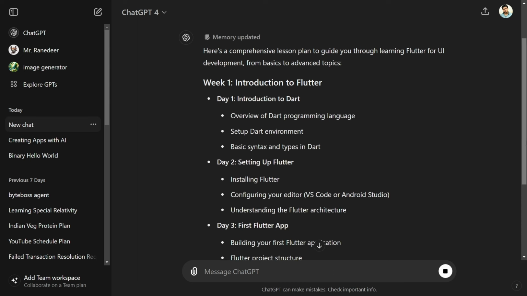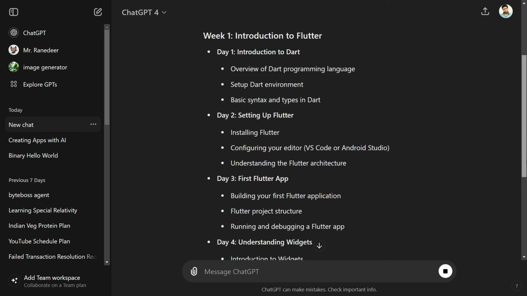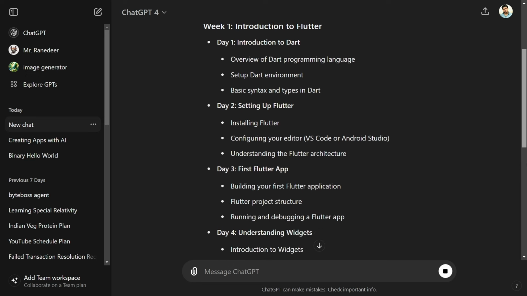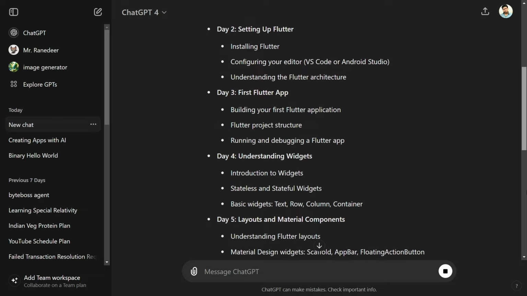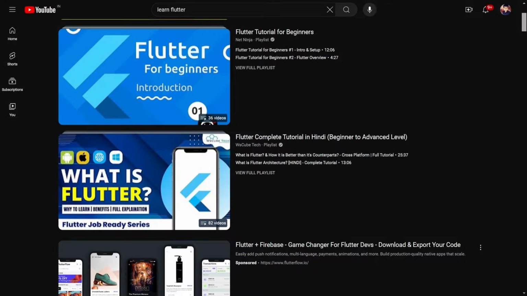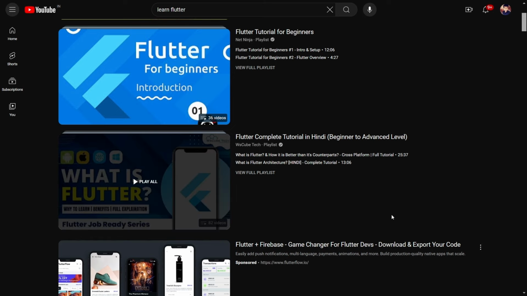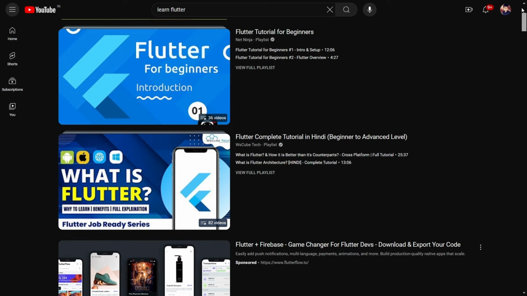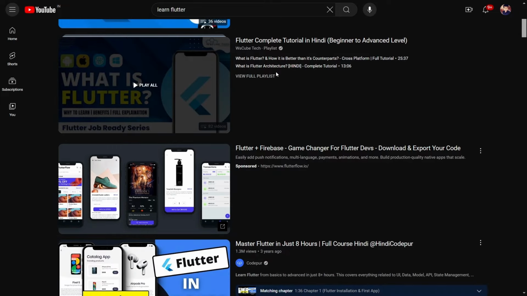We need to learn how to set up the coding environment, how to download and install the code editors, and the basics of coding. This is much similar to searching how to learn coding or Flutter on YouTube. Here you can see a lot of content is there, a lot of good videos are there, but still the content is a lot. So we need to find a way to learn using project building.